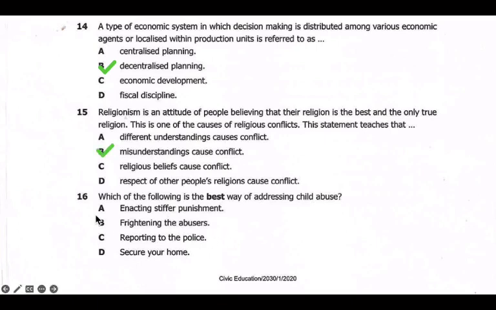Okay, and then we have 16. Which of the following is the best way of addressing child abuse? So when a child is abused, how can we address child abuse? So we have enacting stiff punishment, no. Frightening the abusers, no. Then reporting to the police, of course. So reporting to the police is the best method of addressing child abuse. Because if you don't report the matter to the police, then the person who is abusing children will continue. So you have to report the case to the police, because the police handles child abuse. So our answer there is C.